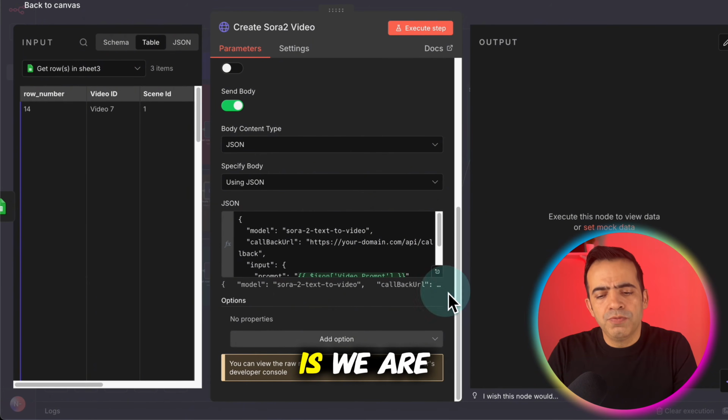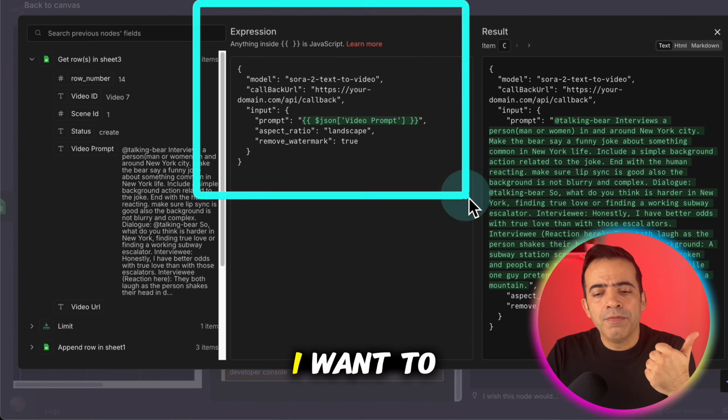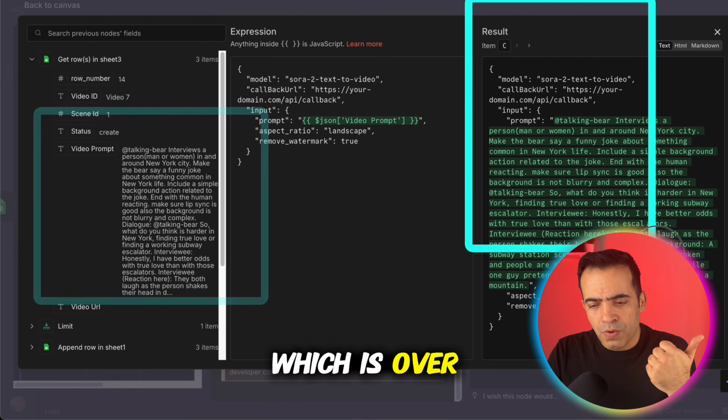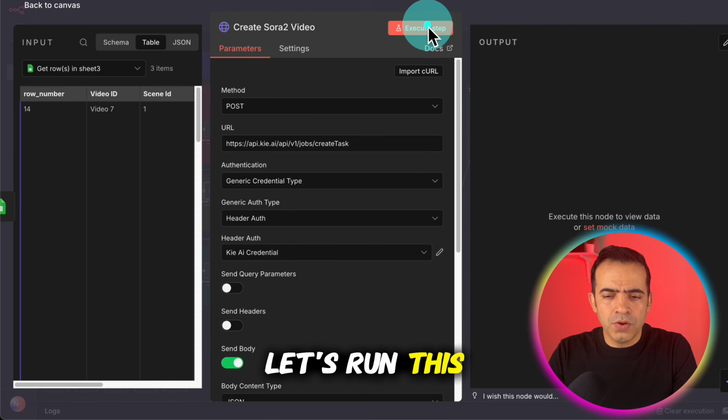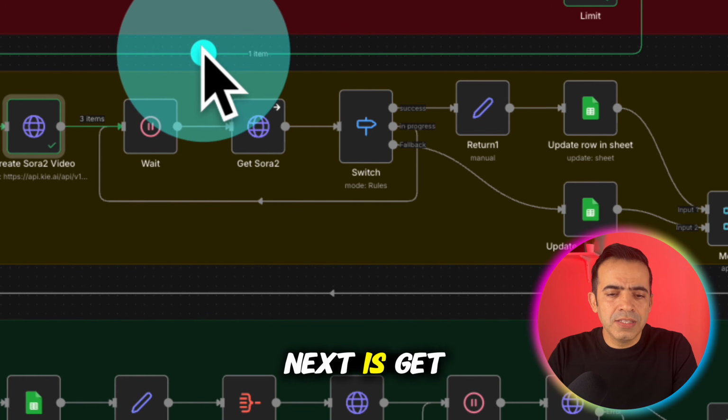And what we are doing here is we are passing a JSON prompt which says I want to make my video using Sora 2 and I want to pass this video prompt which is over here to make a video. So let's run this node. The wait node is a simple node which takes some time before going to the next node. Next is get Sora 2 video.